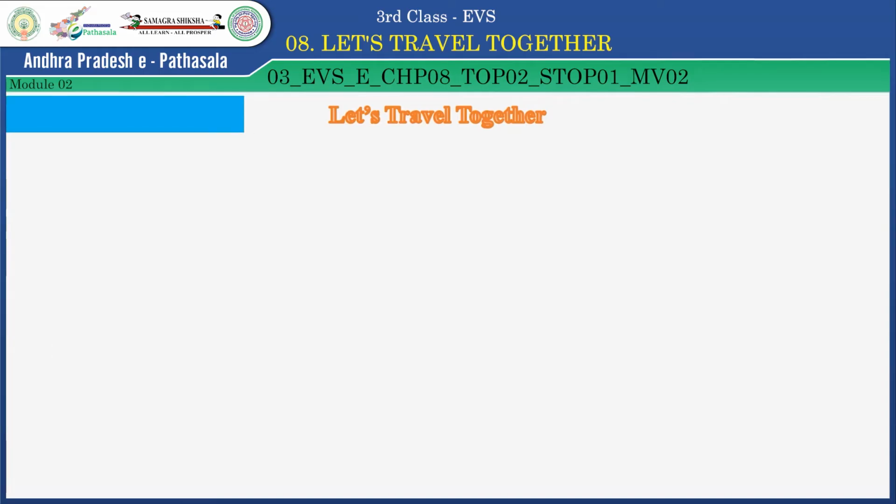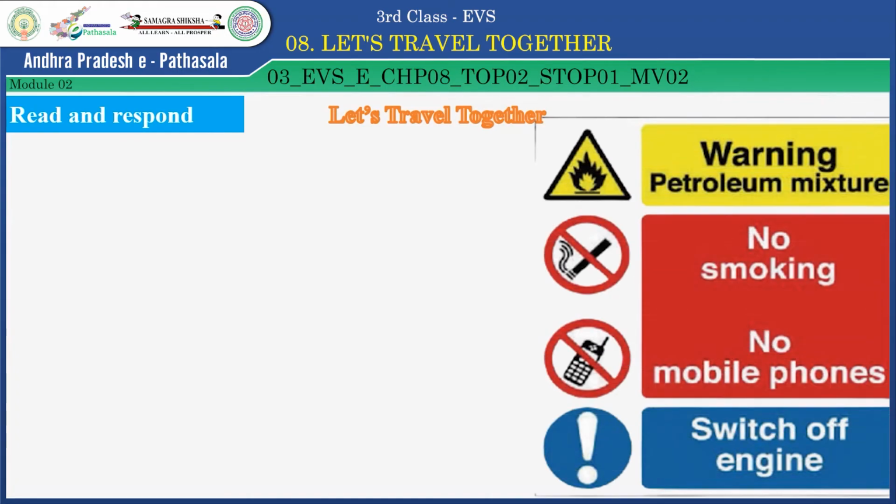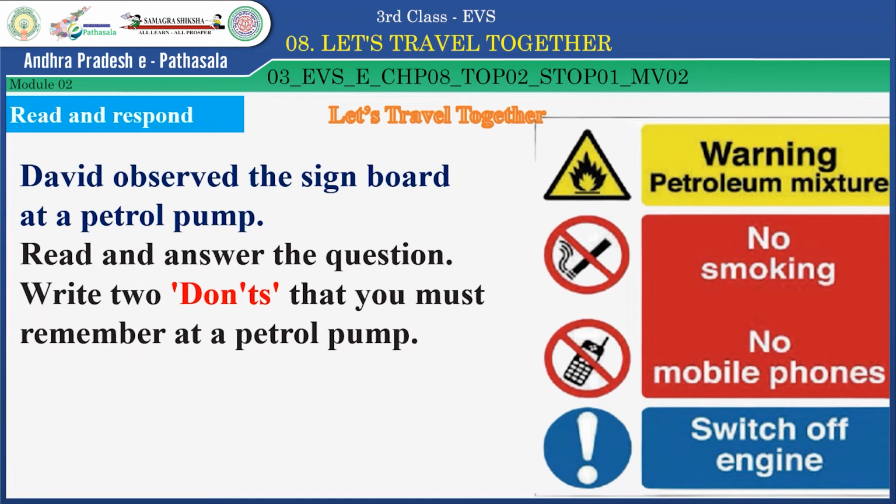Children, let us do this activity. Read and respond. First, you look at the signboard. On this, what is written on this you observe. And next, you have to answer the question. David observed the signboard at a petrol pump. Read and answer the question. Here, you have to write two don'ts that you must remember at a petrol pump.